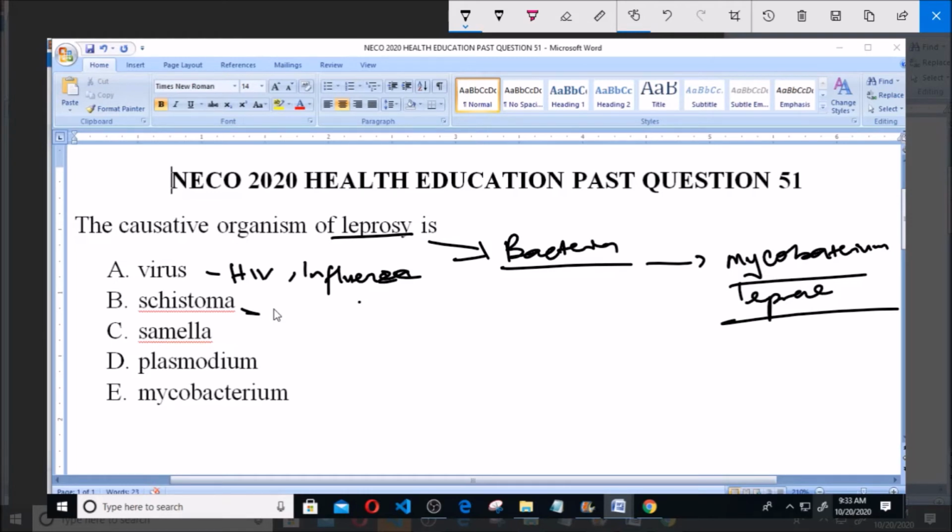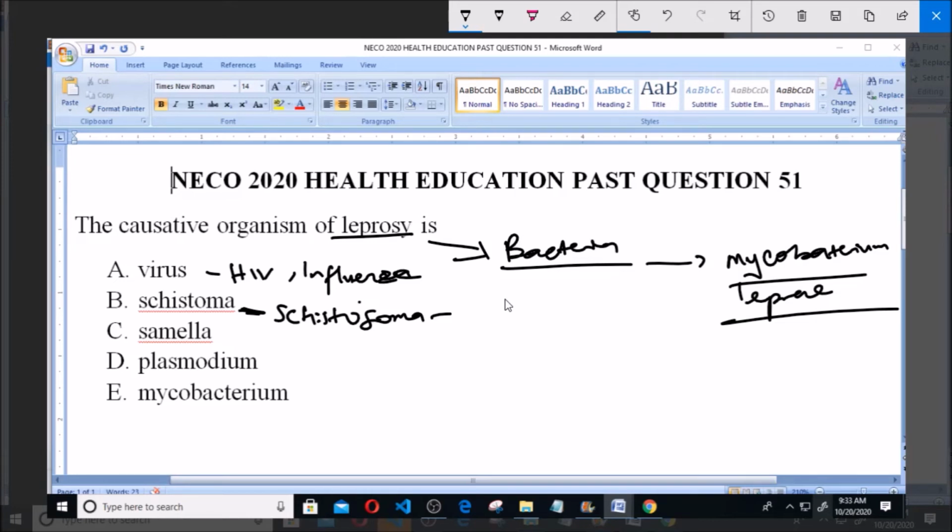Now, schistoma here is not the correct spelling of this microorganism. The microorganism is known as schistosoma. I know they put this there to convince most students. It's called schistosoma. Now, schistosoma is a microorganism that causes schistosomiasis. They can also refer to it as biliary worm.